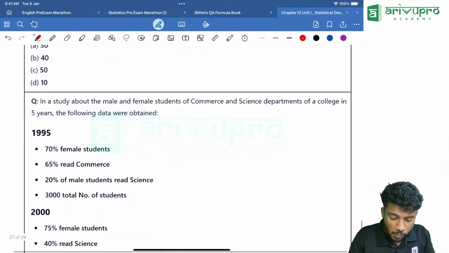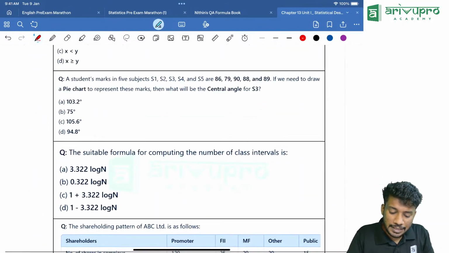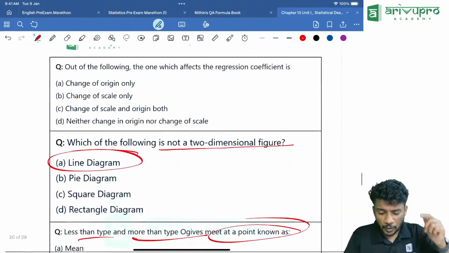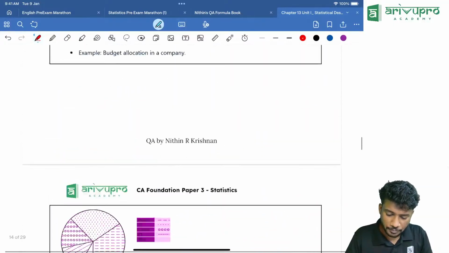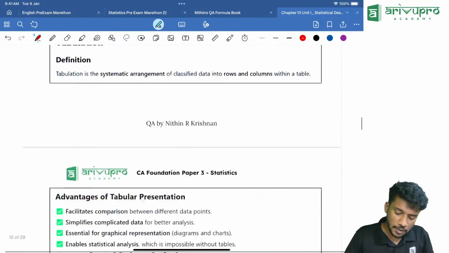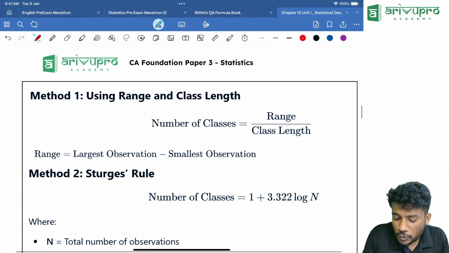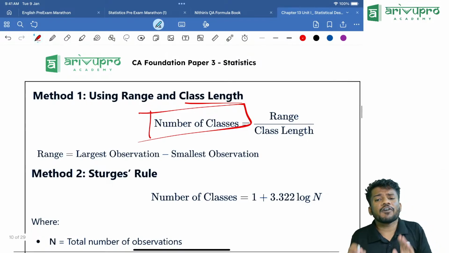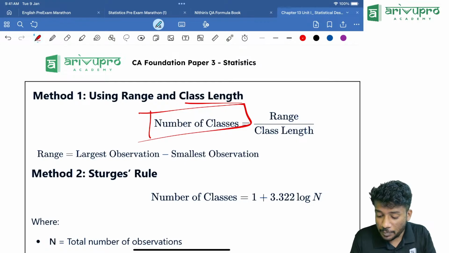Then there is another formula that you should learn. I'll give that formula also, because sometimes there can be a question based on that. We are almost at 11. Using range and class length, the number of classes is what? Range divided by class length.